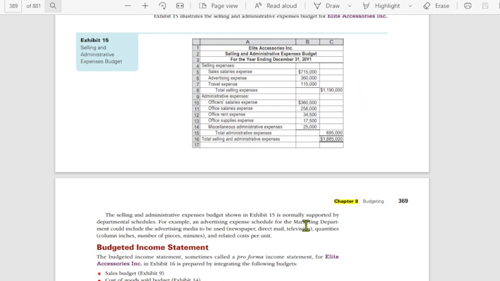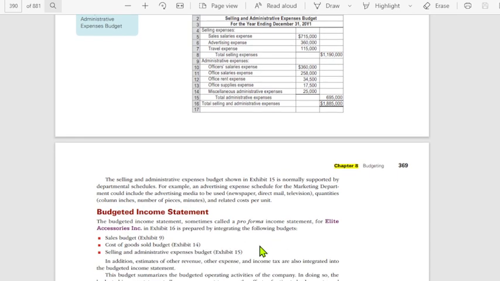This is also just like the overhead budget. This selling and administrative expenses budget should be supported by schedules. For example, itong sales salaries expenses, how is it computed? Ilang selling personnel ba yan, selling staff ang andyan. Itong advertising expenses, dapat may schedule din yan, ganon. Yung office salaries, rent, and among others.